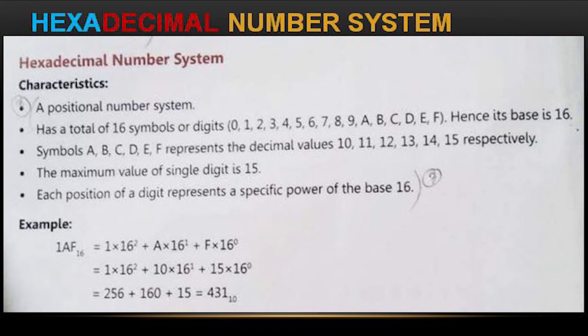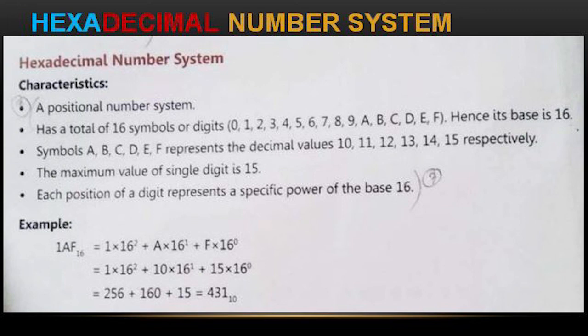The symbols A, B, C, D, E, F represent the decimal values: A means 10, B means 11, C means 12, D means 13, E means 14, and F means 15. And here A means 10 into 16 power 1. Now here F means 15 into 16 power of 0, because every value we need to count with 16 only.